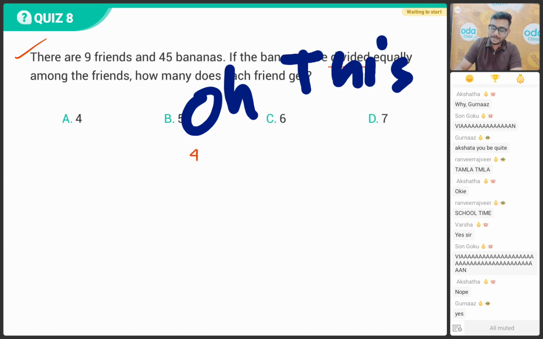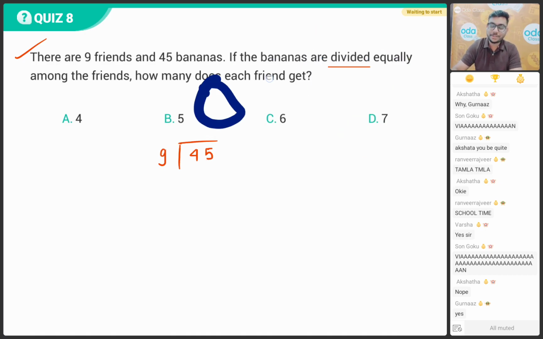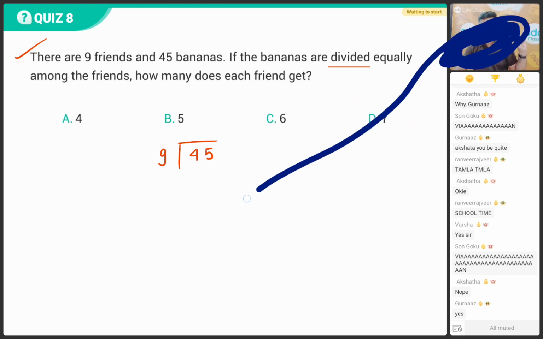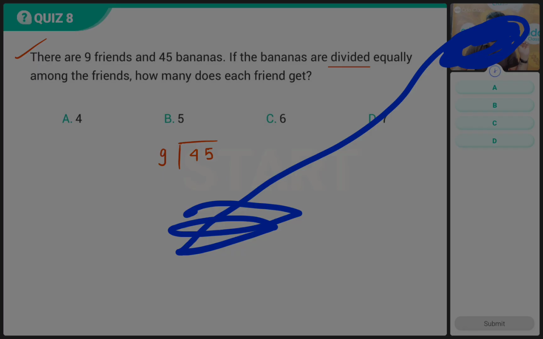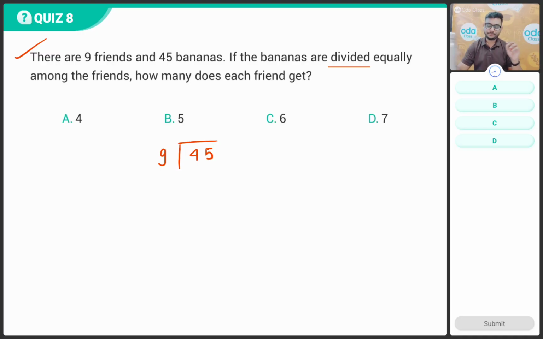So you have this number 45. You're going to divide this number by 9. So tell me, children, what will be the correct answer? Option A 4, option B 5, option C that is 6, option D that is number 7. All of you try this question.